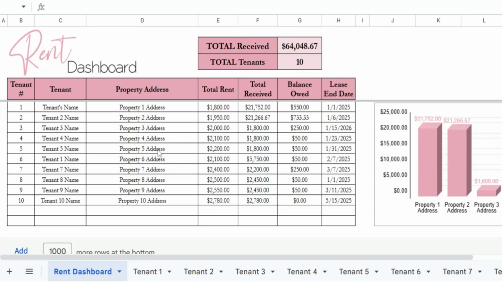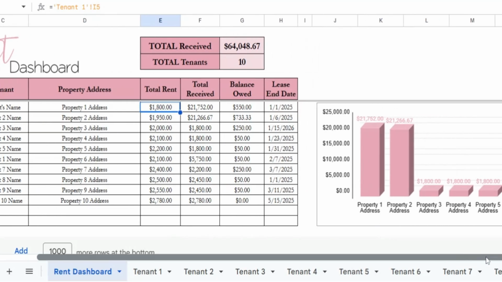So we are here on the rent dashboard. You can see the tenant's name, the address, what their rent is, how much they've paid you, do they owe you any money, and when their end date is on their lease. You can see how much you've received total from all of your properties combined and how many tenants you have. There is a way to add more tenants to this spreadsheet. I will have to show you that in another video.